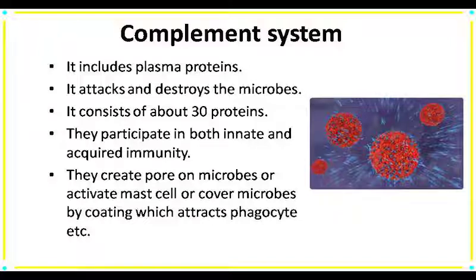So here our innate immunity ends. Phagocyte, interferon, inflammatory reaction, fever, natural killer cell, complement system are included in our second line of defense. So basically there are two kinds of defense, first line of defense and second line of defense.